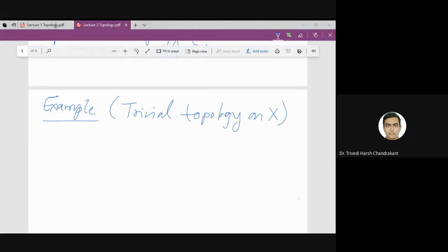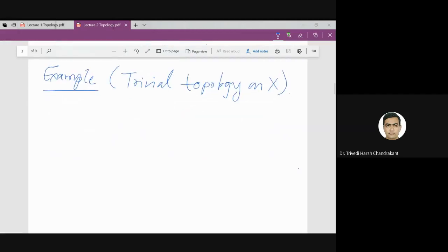You should not only understand the example, you should also remember it, like we remember the standard vector space R^n.